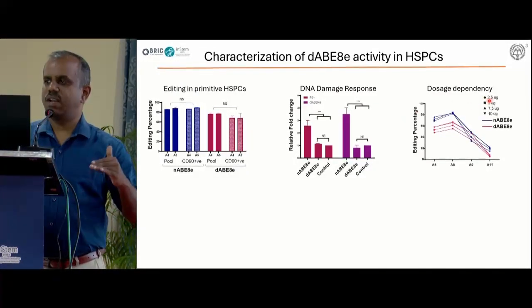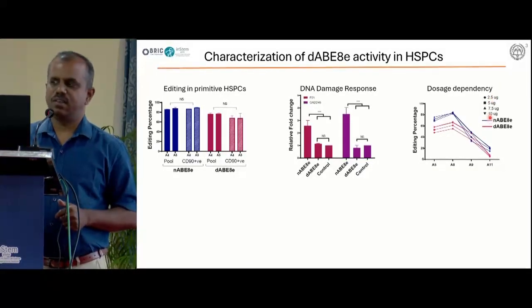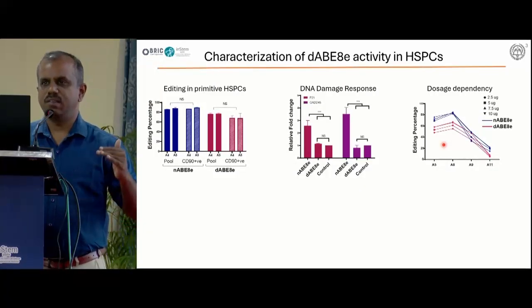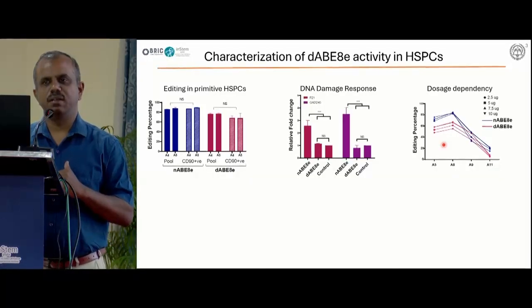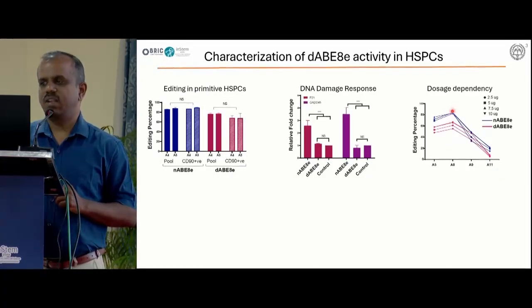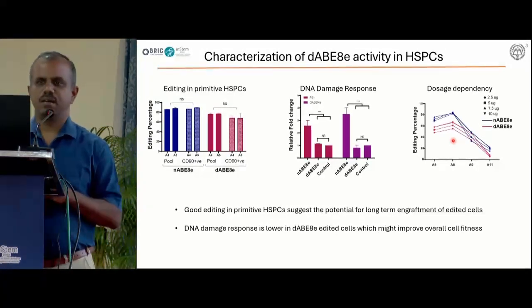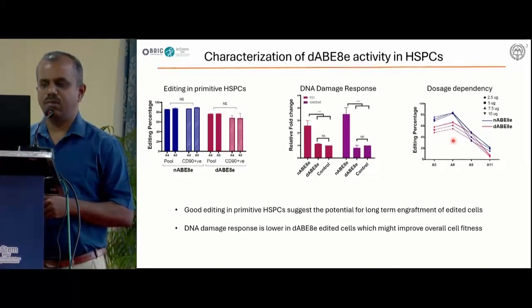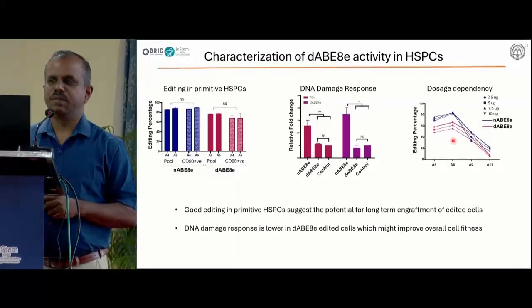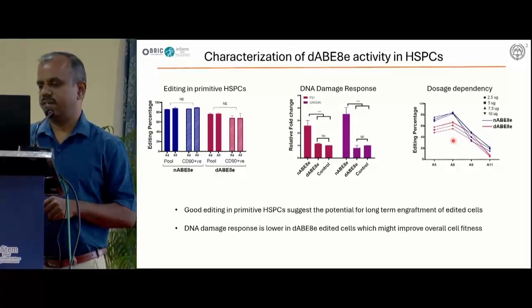So we looked at different concentrations of the DNA break-free base editor. We didn't see any gradual increase of the target site editing. It shows that from 2.5 to 10, it is not going to edit more than that, but it is very comparable to that of the nickase base editors. So again, it confirmed that we can even edit the primitive HSPC population at a higher level by using our tool, and the DNA damage response, like the P53 activation, P21, GADD, can be overcome by using the DNA break-free base editors.